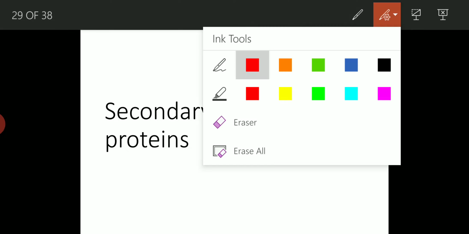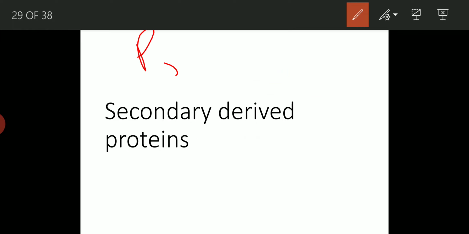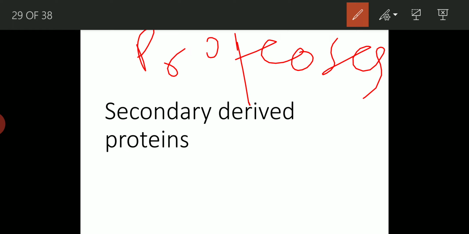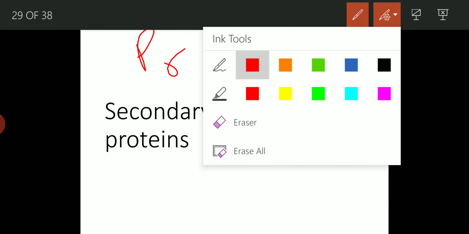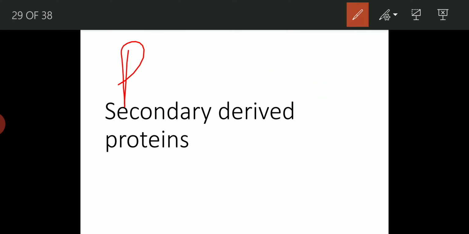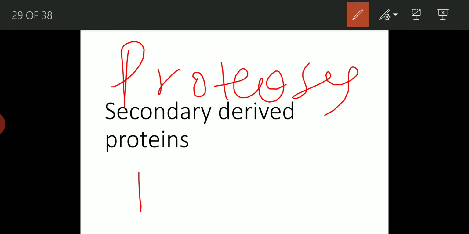Then we'll see secondary derived proteins. These are obtained by progressive hydrolysis of proteins and cleavage of peptide bonds. So they are of two types, proteoses and peptones.